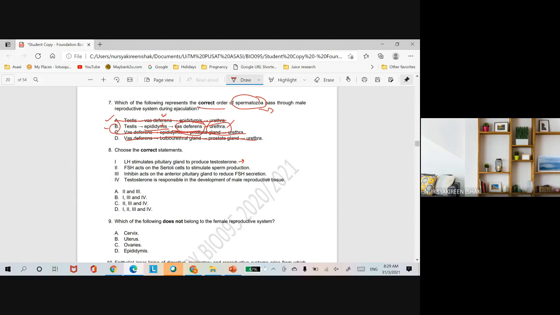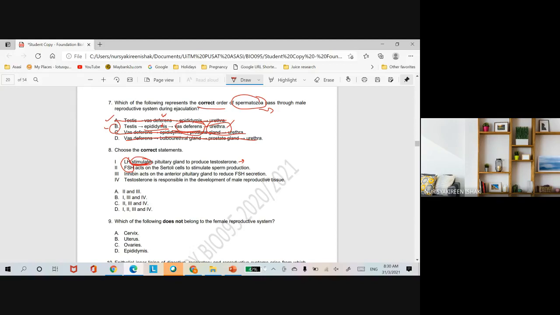Bukan female sahaja. Male is also capable of producing these two hormones, LH and FSH. Both are produced by the pituitary gland, to be specific, by the anterior pituitary gland. So statement A ni salah lah.